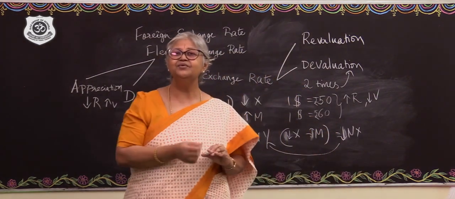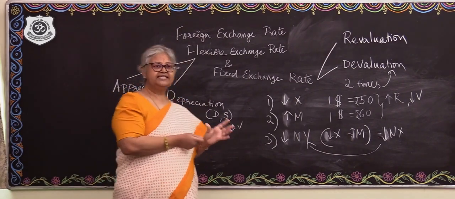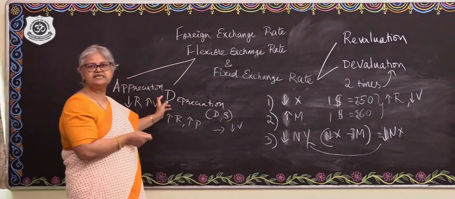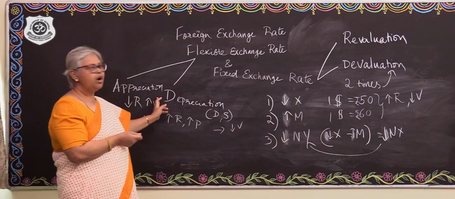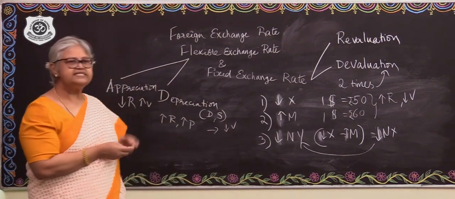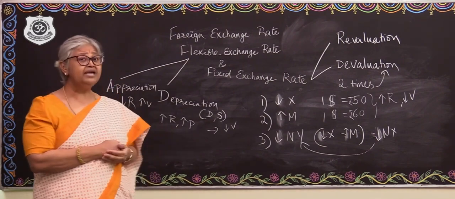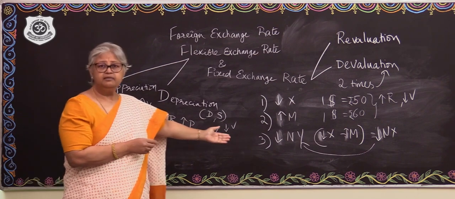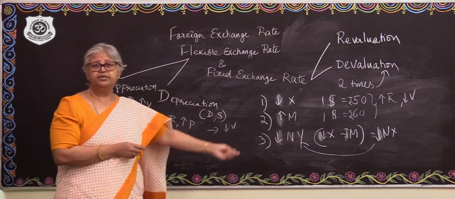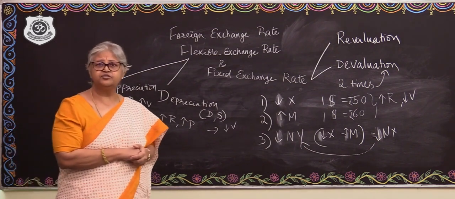When the value of the domestic currency goes up, that is when there is a currency appreciation, or when there is a currency revaluation, as in these two exchange rate systems, then it might hamper economic growth and development, because the national income goes down due to that. Fine?